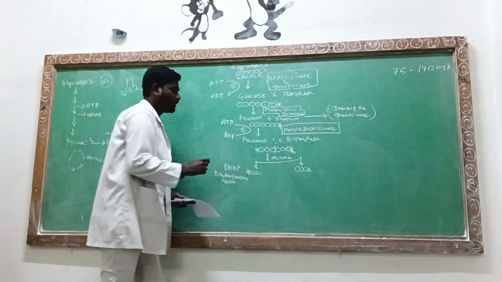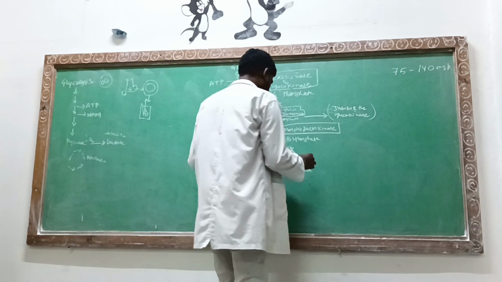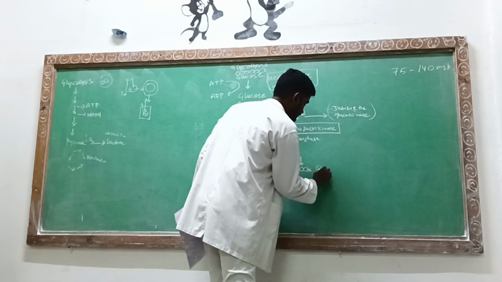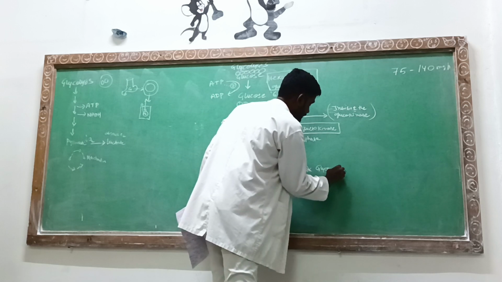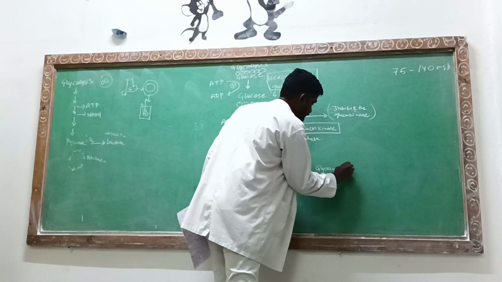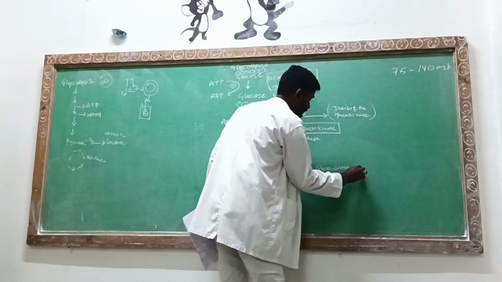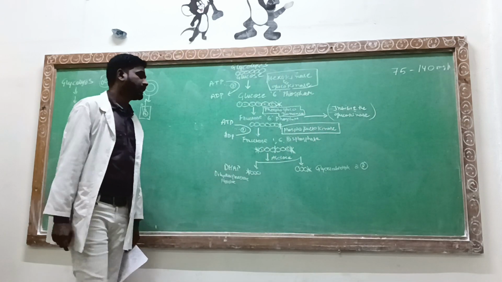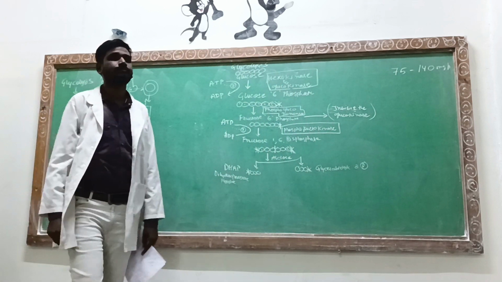Now this will be acting as a glyceraldehyde 3-phosphate.